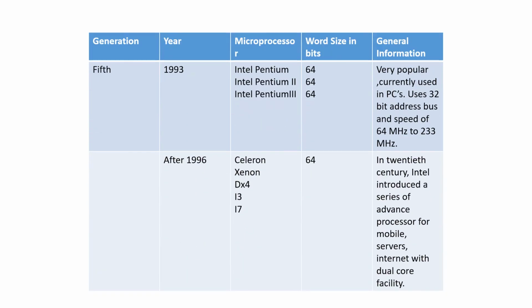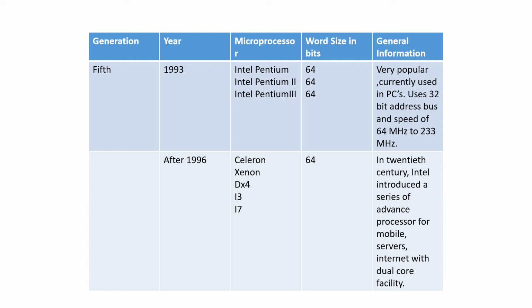Fifth generation, 1993: Intel introduced the Pentium processor. The first Pentium processor was the 80586, introduced by Intel, which was 64-bit. They are very popular, and currently we are using this processor. It uses a 32-bit address bus, and the speed of the processor is from 64 MHz to 233 MHz.